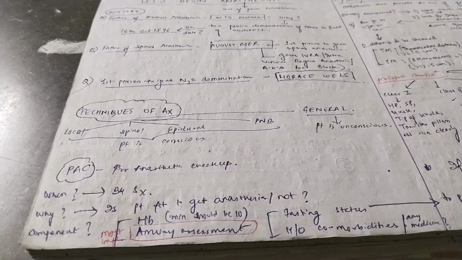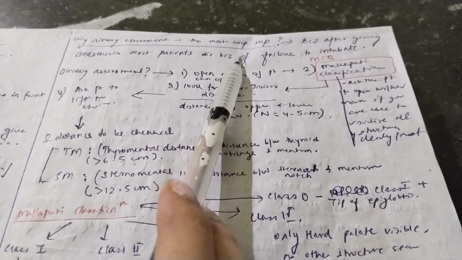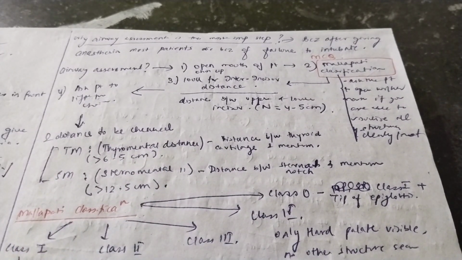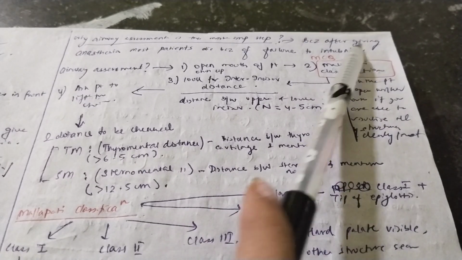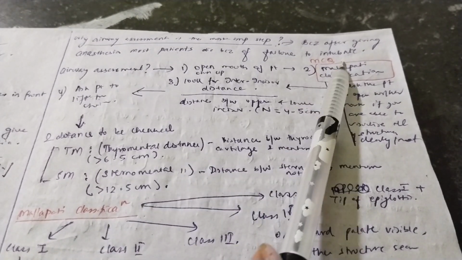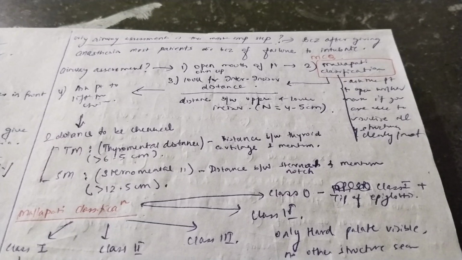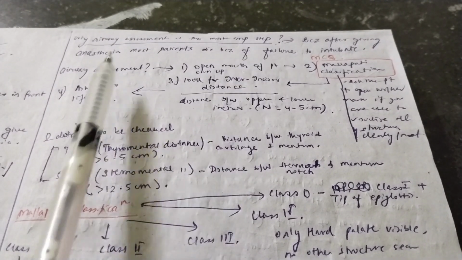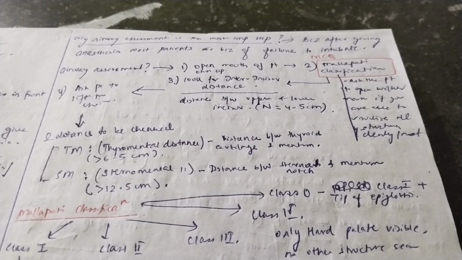Okay. Now, as I told you, airway assessment is the most important step. First you have to know why it is the most important step. There were other points also which I told you in pre-anesthetic checkup, like checking hemoglobin, the fasting status, and comorbidities. Why am I stressing on airway management? Because after giving anesthesia, most patients die because of failure to intubate. So you have to check whether the airway is patent or not, because if the airway is not patent, then you have to give outside modes of ventilation to the patient. And the second reason why airway assessment is most important is that after giving anesthesia, most of the patients go into respiratory distress.